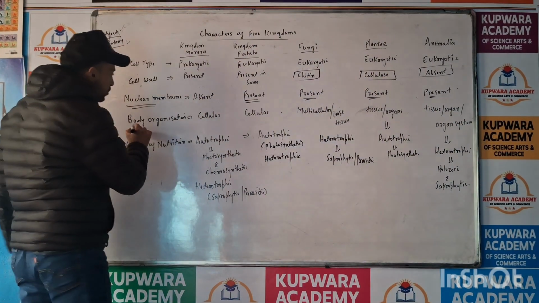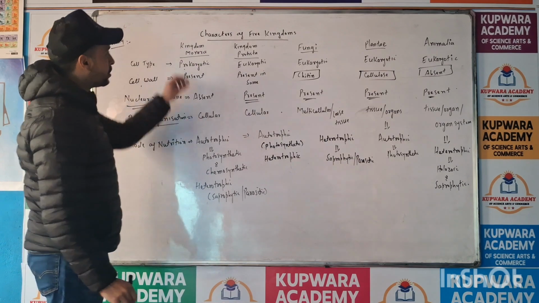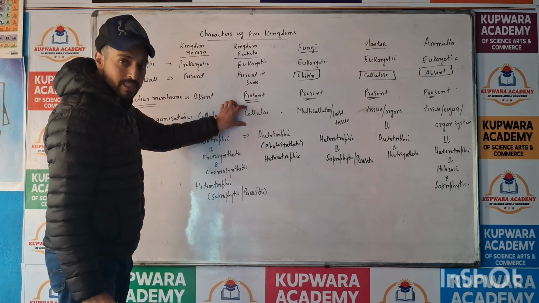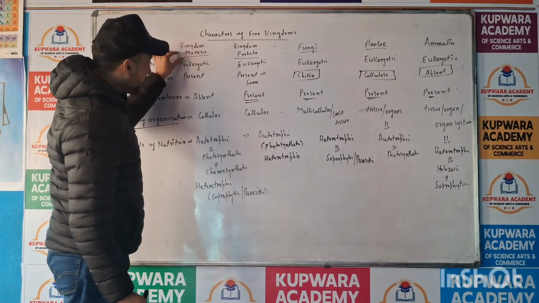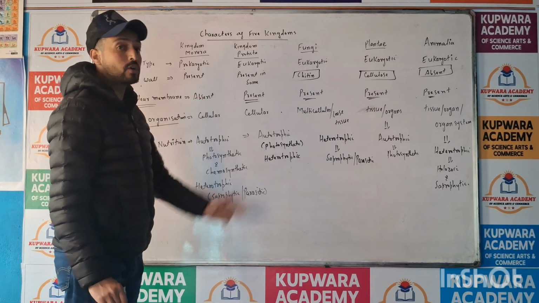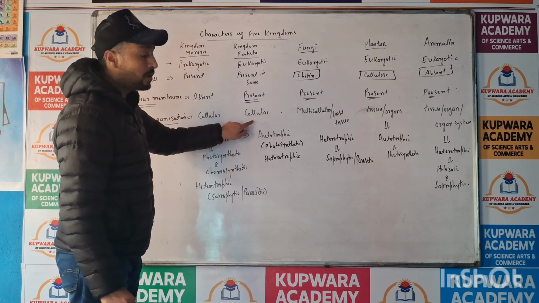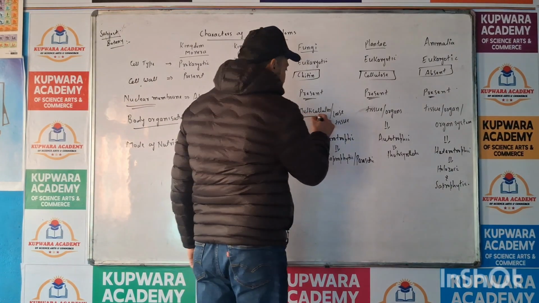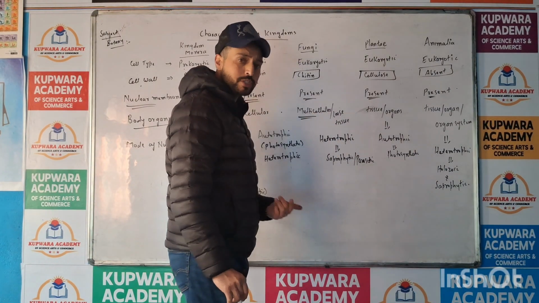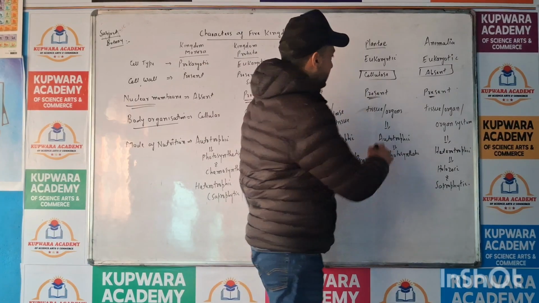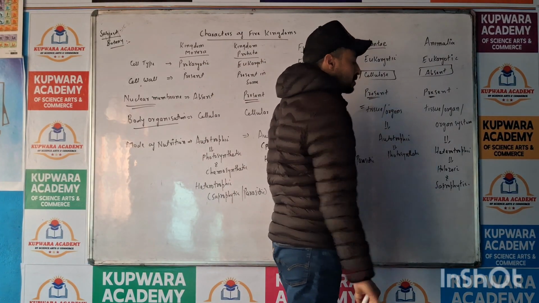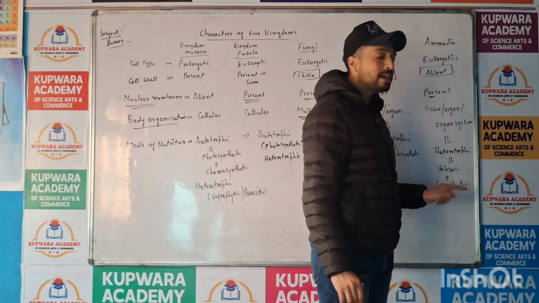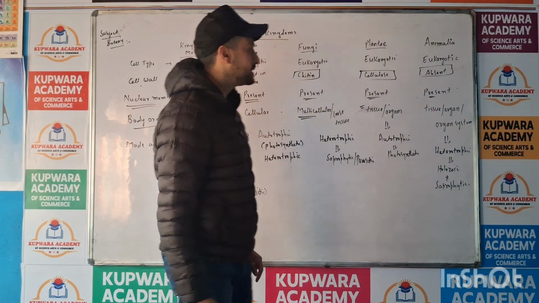Now we will talk about body organization. So Monera, they are unicellular. Protista, they are unicellular. Monera are unicellular prokaryotes, and Protista are unicellular eukaryotes. Fungi are multicellular, they have a loose tissue. In Plantae, tissues are present, organs are present. And in Animalia, tissues, organs and organ systems are present.